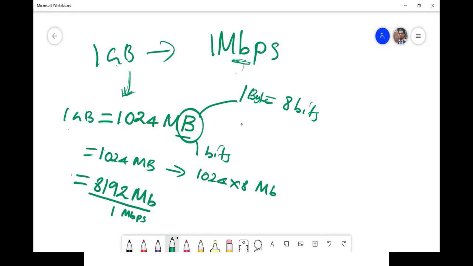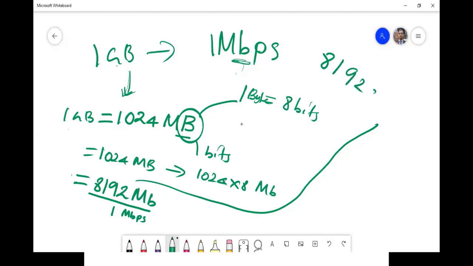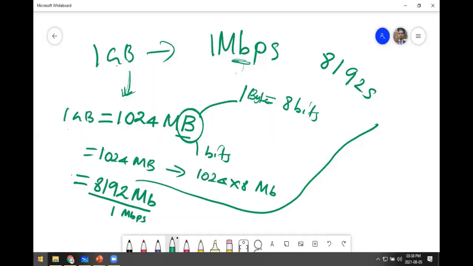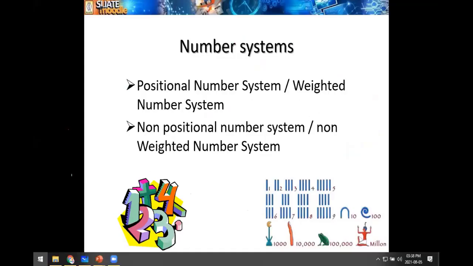So it will take 8,192 seconds. So if you divide this, let's use calculator.